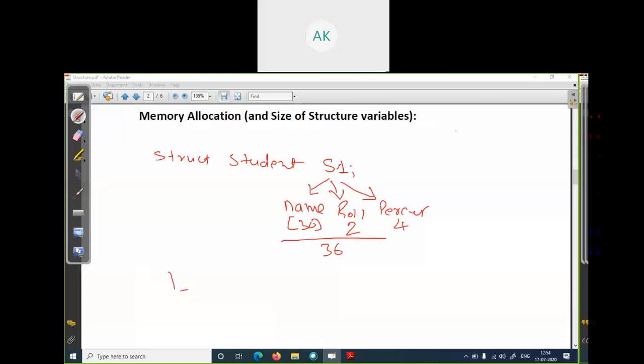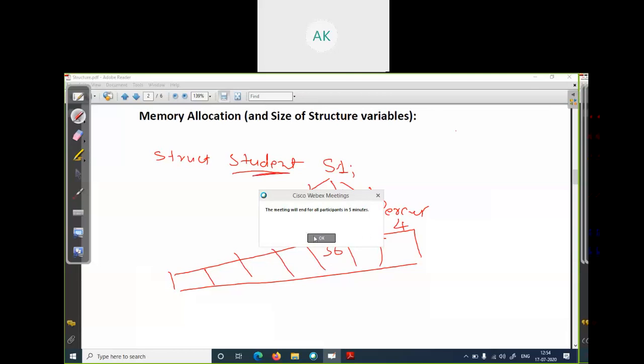So it will require 36 contiguous memory blocks for storing a variable of student structure. Okay, now I think it is clear how a student variable gets memory allocation in the RAM.